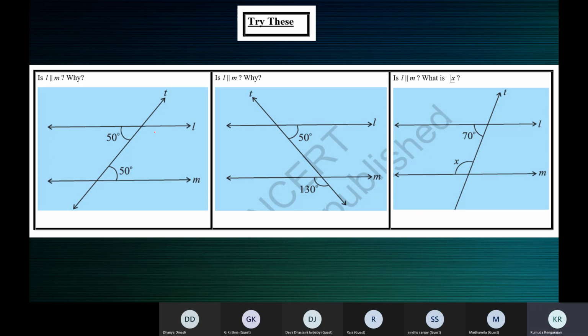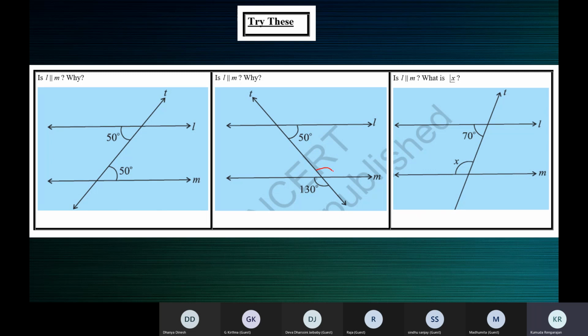I'm not able to understand the property. I don't know which property to apply. Correct? Yes, ma'am. That is what it is. We don't know which property. They are not alternate. They're not corresponding. Which property to apply? Perfect. That's what I want. So now I'll tell you, when you cannot apply any property, you must find some other angle so that you have information to apply a property. So we need to find something else.